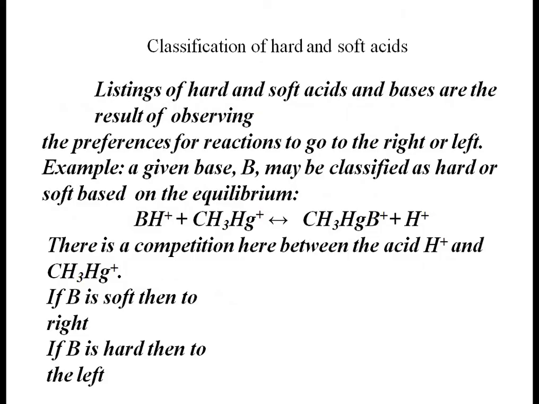How can we classify an acid or base as soft or hard? Listings of hard and soft acids and bases are the result of observing the preference of a reaction to go to the right or left. A given base B may be classified as hard or soft based on equilibrium. There is competition between the acid H positive and CH3Hg positive.